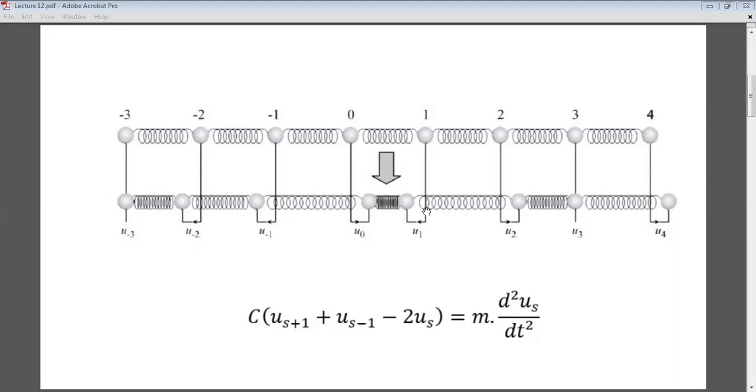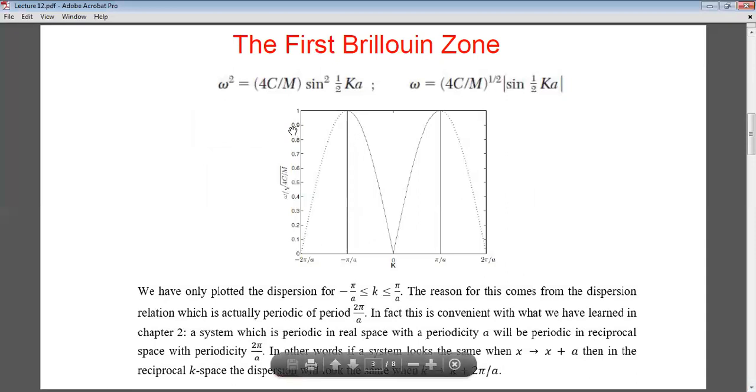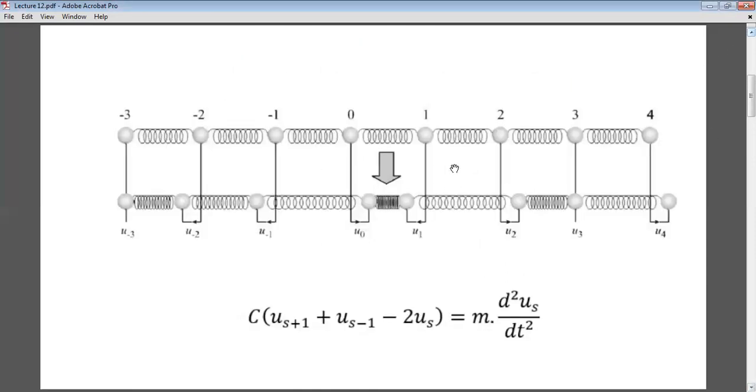These longitudinal waves are actually sound waves. Not that we can hear them, no, they are sound waves because sound waves are longitudinal vibrational waves, that is, vibrational waves moving along the same direction as the vibration making up the wave, okay? And we agreed that if we apply Newton's second law, we will get C times (u_{s+1} + u_{s-1} - 2u_s) is equal to M d²u_s/dt², okay? And we found this dispersion relationship when we solved this equation.